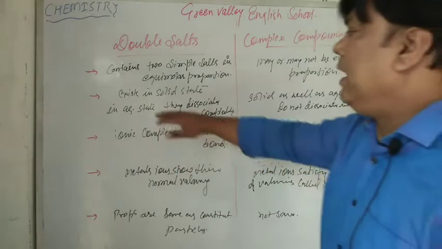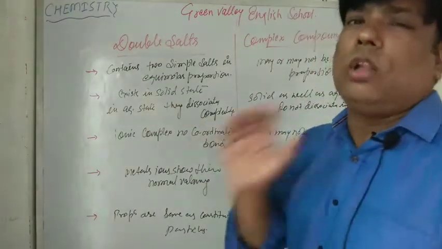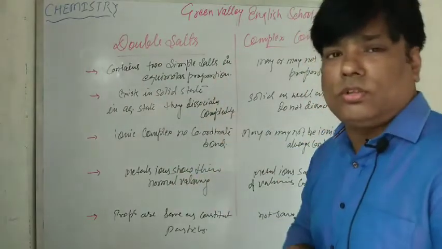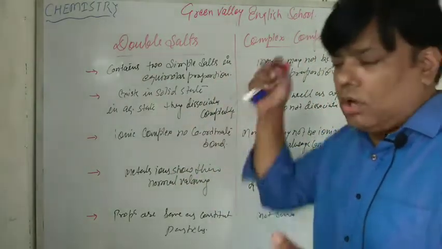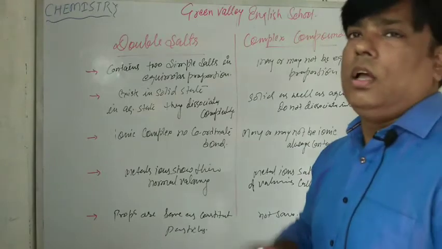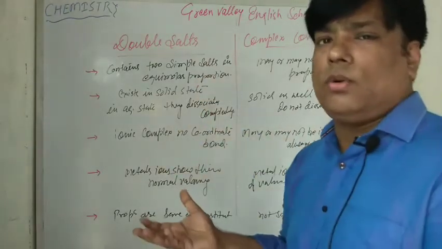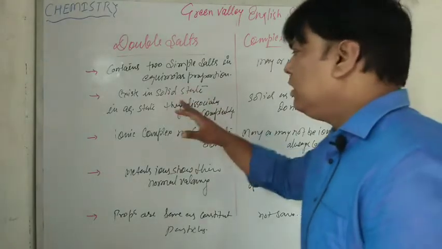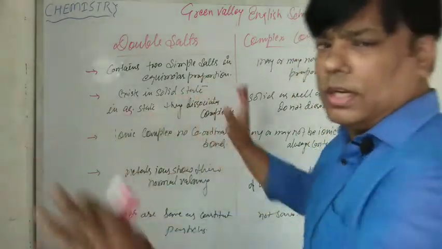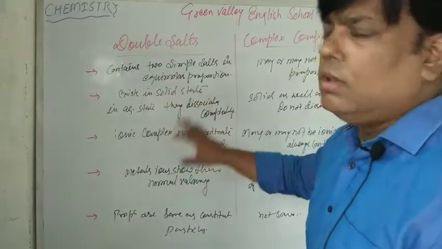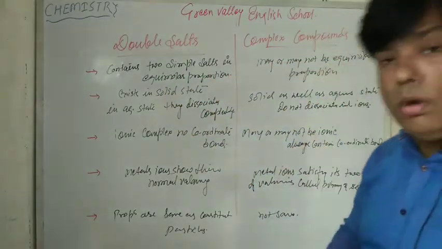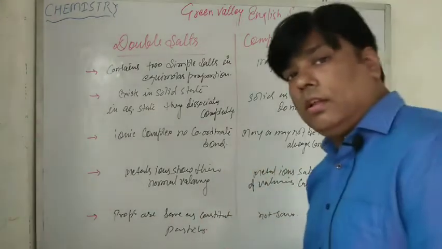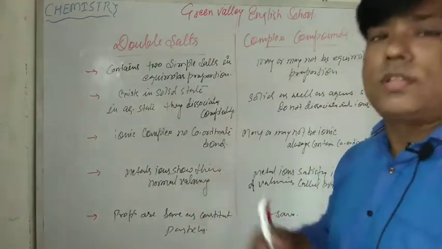The second thing is that double salts always exist in solid form, and when we dissolve them in aqueous solution, they dissociate completely into their ions. But complex compounds may be found in a solid state or liquid state also.